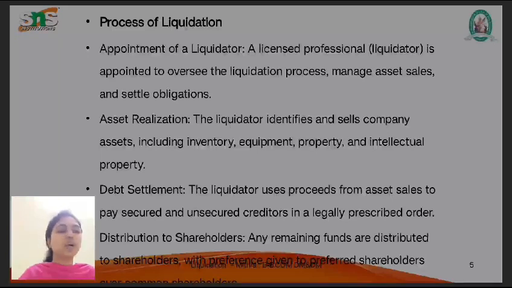Appointment of liquidators: a licensed professional is appointed to oversee the liquidation process, manage asset sales and settle obligations. The next thing is asset realization. The liquidator identifies and sells company assets including inventory, equipment, properties and so on. The next thing is debt settlement. The liquidator uses proceeds from the asset sale to pay secured and unsecured creditors in a legal order. Distribution to shareholders: any remaining funds are distributed to shareholders, with preference given to preference shareholders over common shareholders.